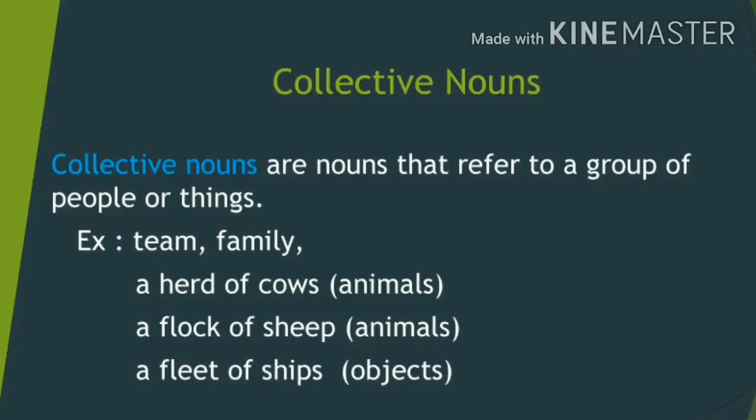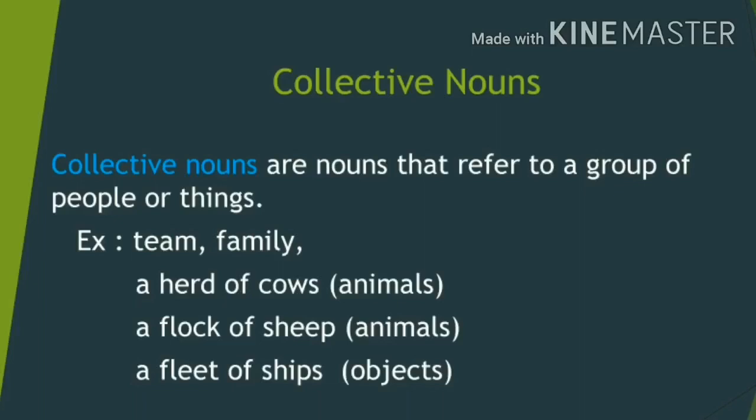Now we can see collective nouns. Nouns which are in collective form are called collective nouns. Collective nouns are nouns that refer to a group of people or things. These collective nouns refer only to a group of people or things. Collective nouns in everyday speech are not specific to one kind of thing.